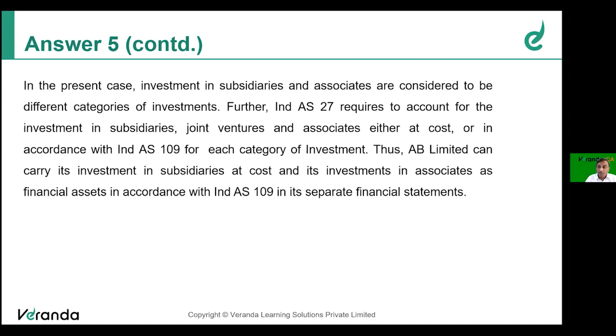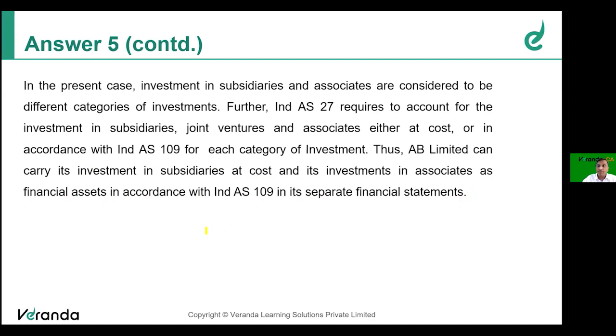So therefore, the answer to the question is yes, AB Limited can carry its investment in subsidiary at cost and its investment in associate as a financial asset in accordance with 109 in its separate financial statements.